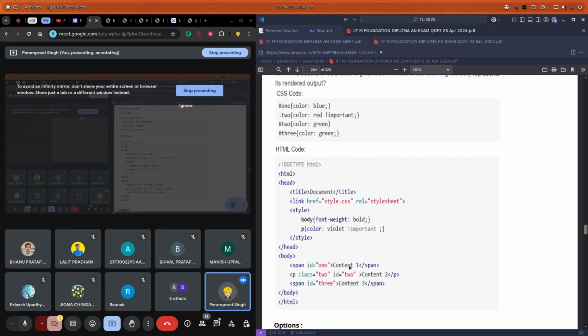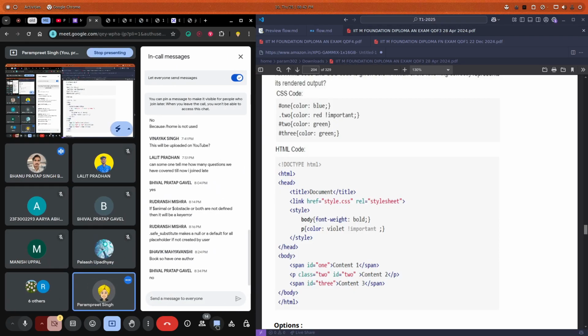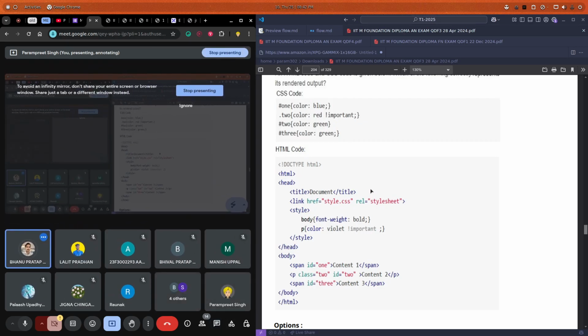You guys tell me, what color will content one have? Blue. Okay, what about others? We have around 14 people, I should get at least four or five responses.